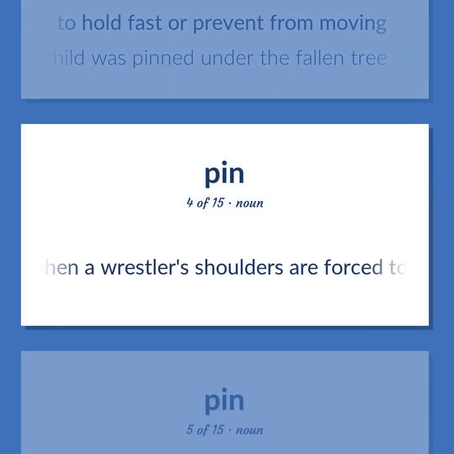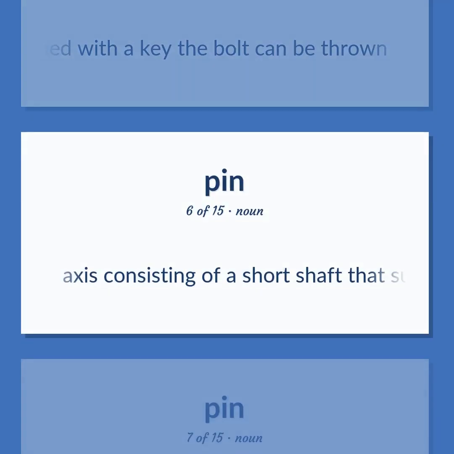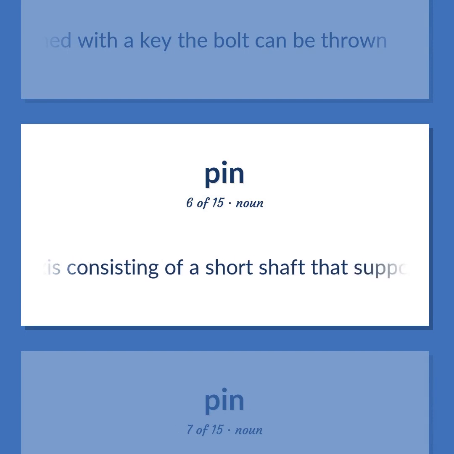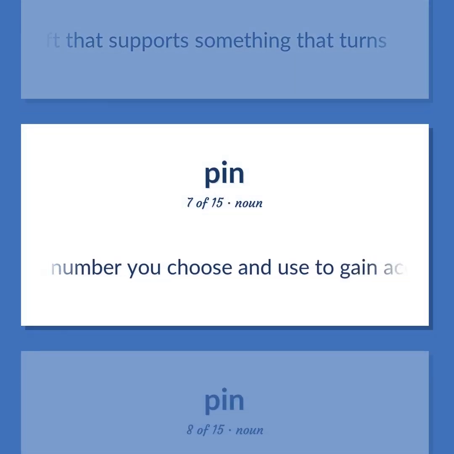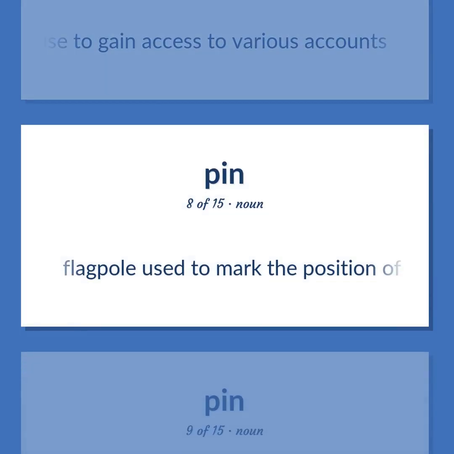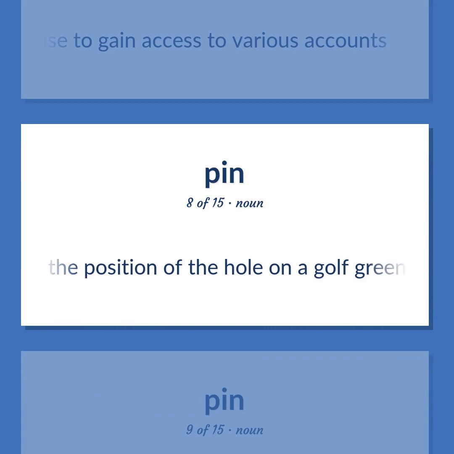When a wrestler's shoulders are forced to the mat. Cylindrical tumblers consisting of two parts that are held in place by springs. When they are aligned with a key, the bolt can be thrown. Axis consisting of a short shaft that supports something that turns. A number you choose and use to gain access to various accounts. Flagpole used to mark the position of the hole on a golf green.